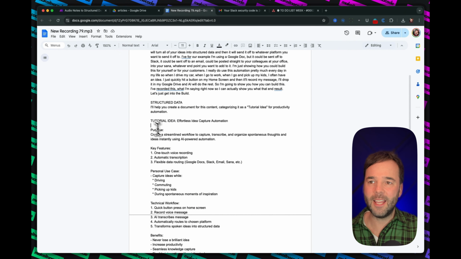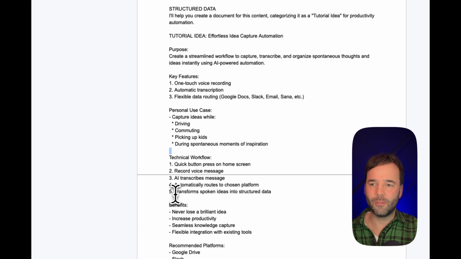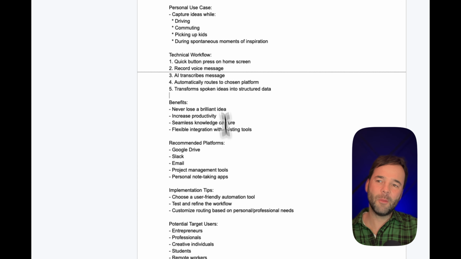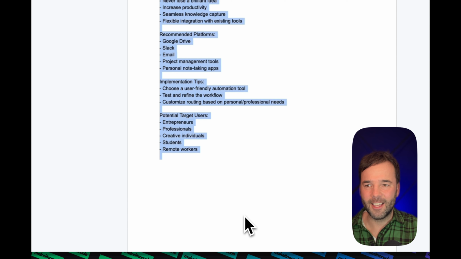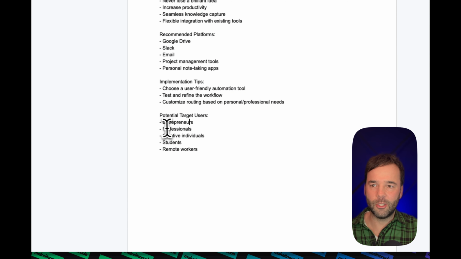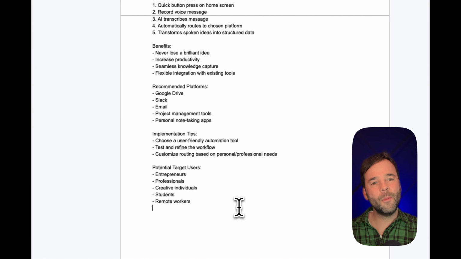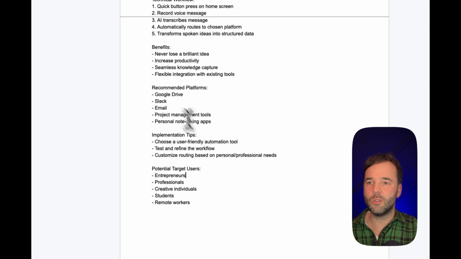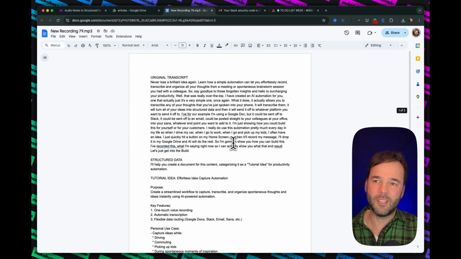It explains here the purpose of it, the key features, the personal use case, the technical workflow, and the benefits. It comes up with loads and loads of stuff just based on what I said. So potential target users: entrepreneurs, professionals, creative individuals, students. It's come up by itself with potential target users, the recommended platforms, and so on. It'll just think of loads of stuff around what you've been saying.